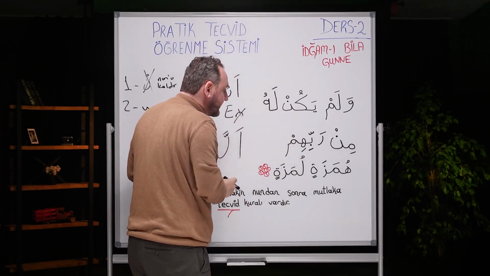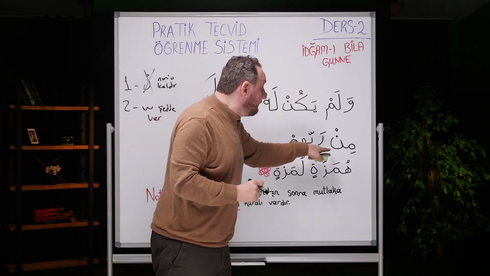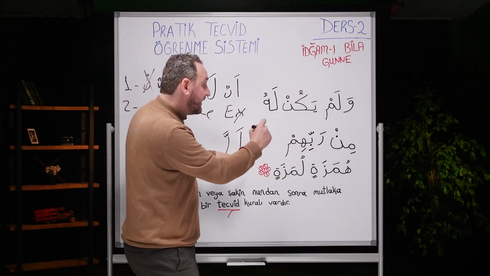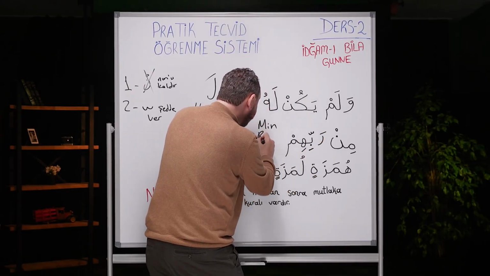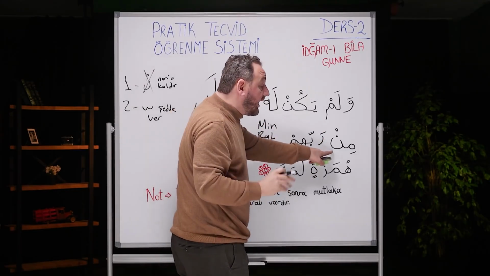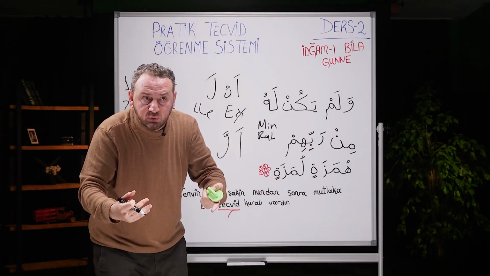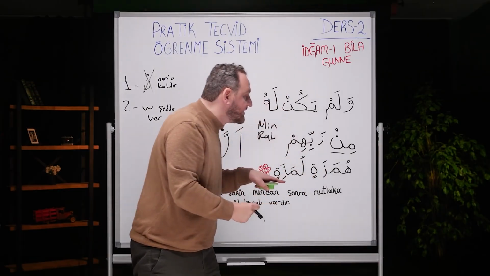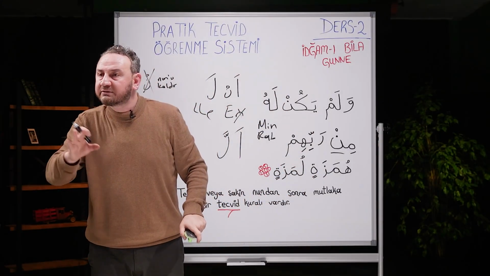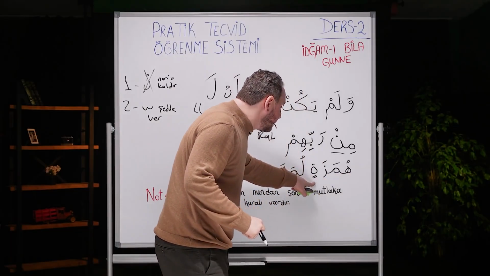Let's look at the second example. This new example is from Surah Yasin. We'd normally say min rabbihim. Not anymore. Why? Because now we know the second rule. We now read it with tajweed. What do we do? We remove the n. Give shadda. We'll read it as mir rabbihim.